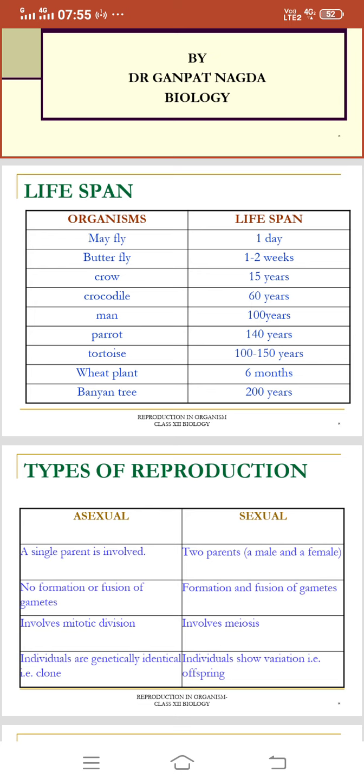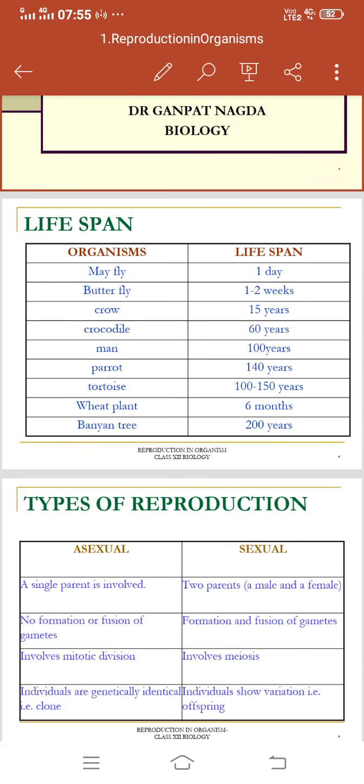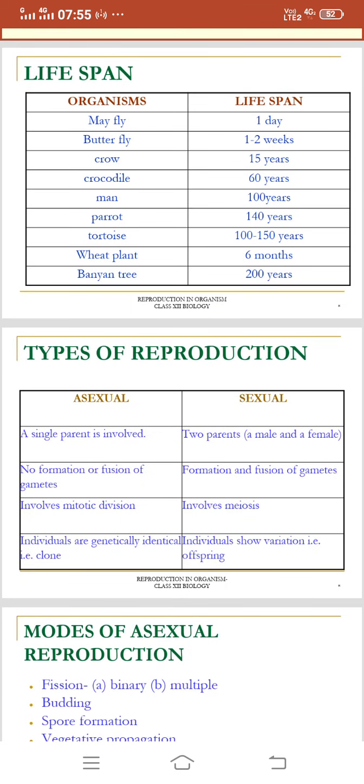Now the next important thing, types of reproduction. In this particular slide you can see the table which is showing there are two types of reproduction. One is asexual, another is sexual. And what is the difference between asexual and sexual reproduction? The first important difference is that a single parent is involved in asexual reproduction. In sexual reproduction, two parents, a male and a female, are involved.